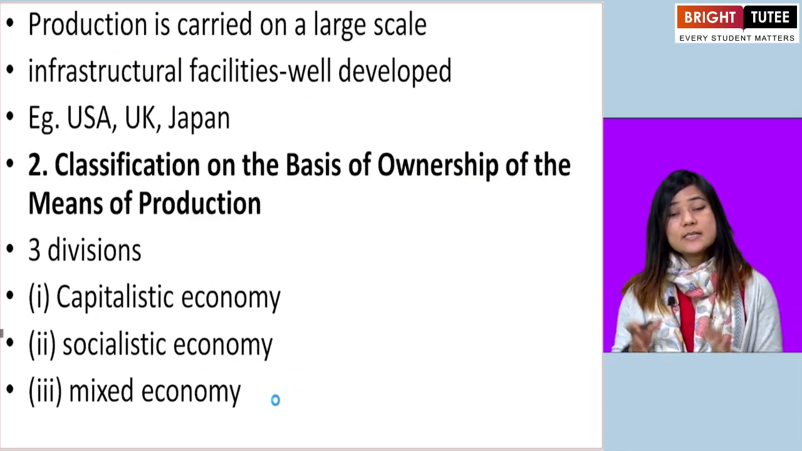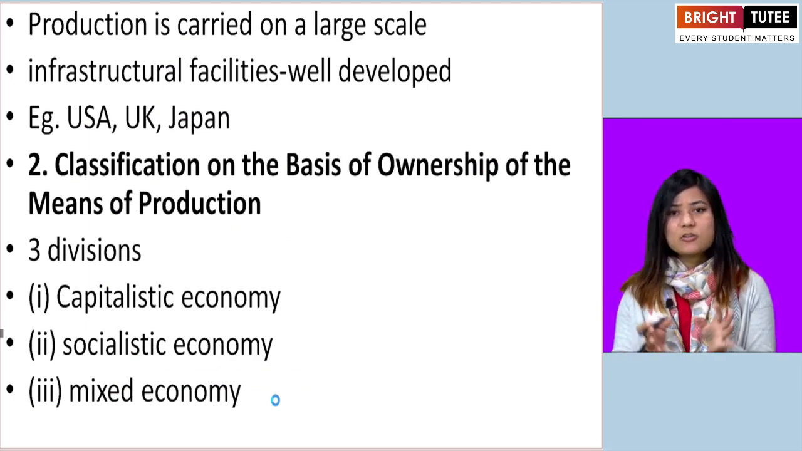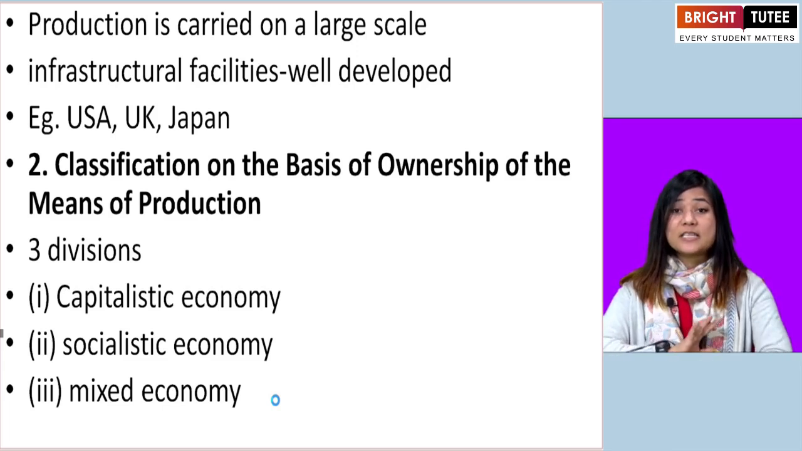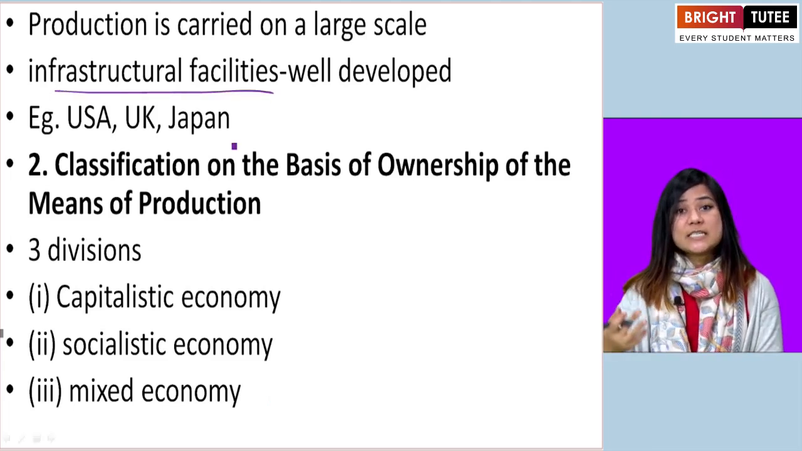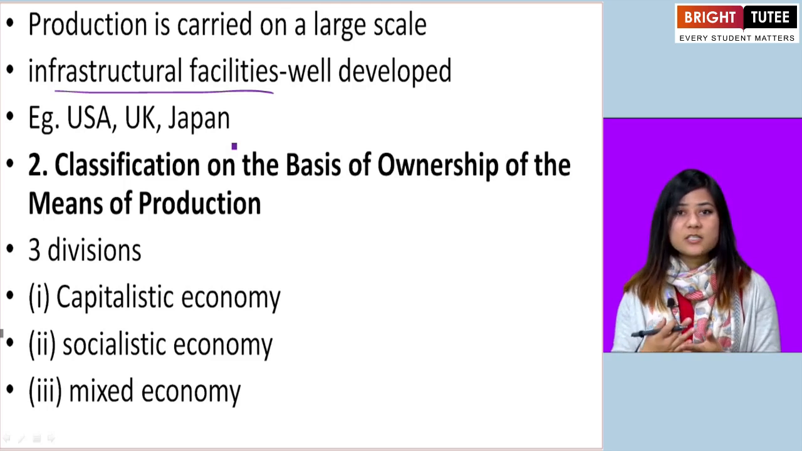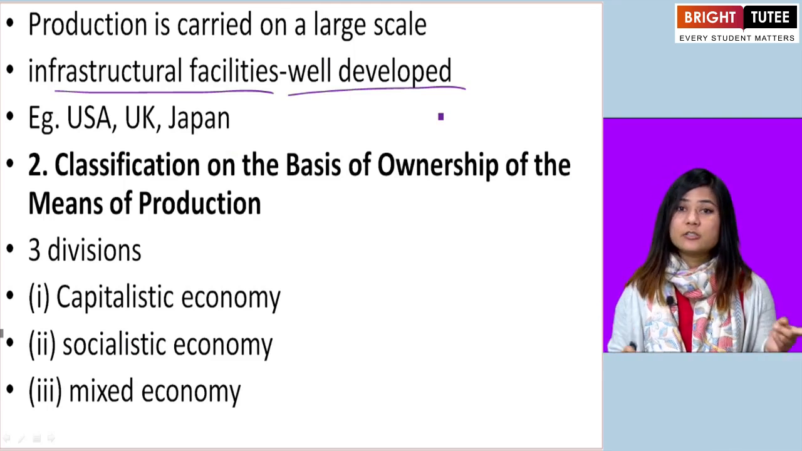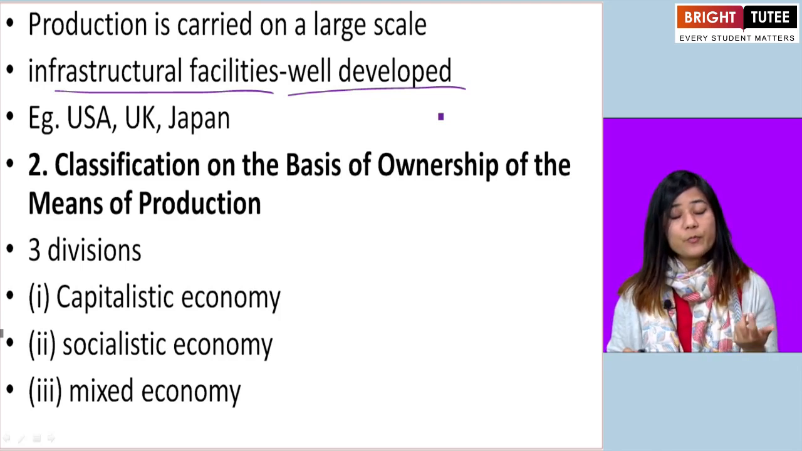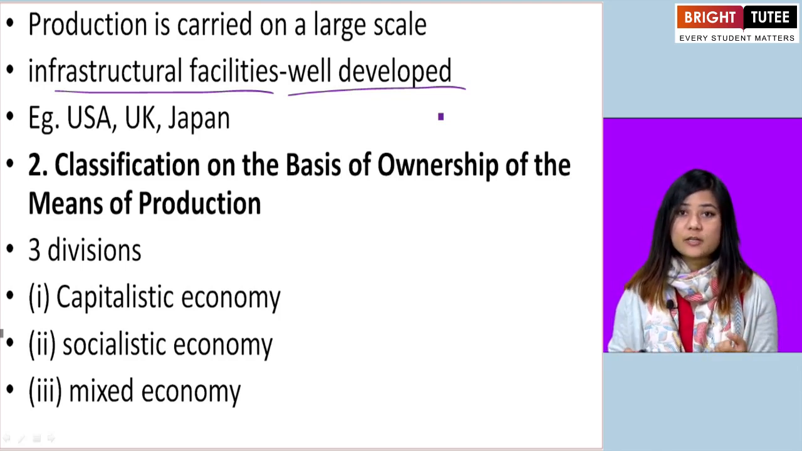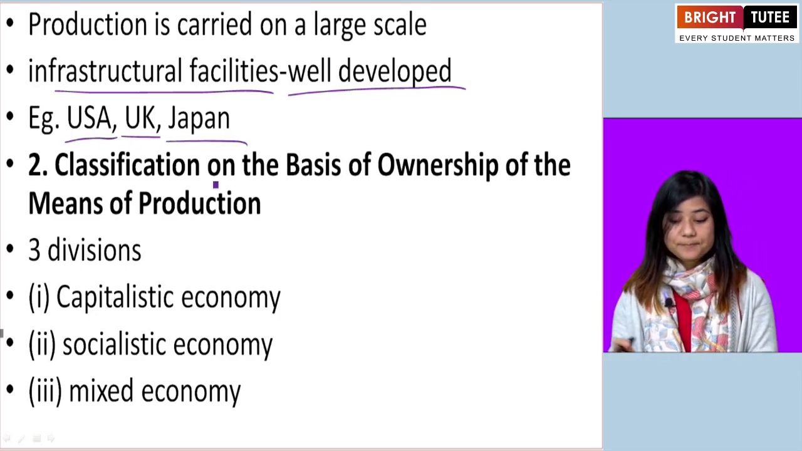Production in industrial economy happens on a large scale. It's not small scale production. The production happens on a massive scale. Here, the infrastructural facilities like transport, banking and other services, medical services, all those services are well developed. But in agricultural economy, they were underdeveloped. Some of the countries which have industrial economy are USA, UK, Japan, etc.